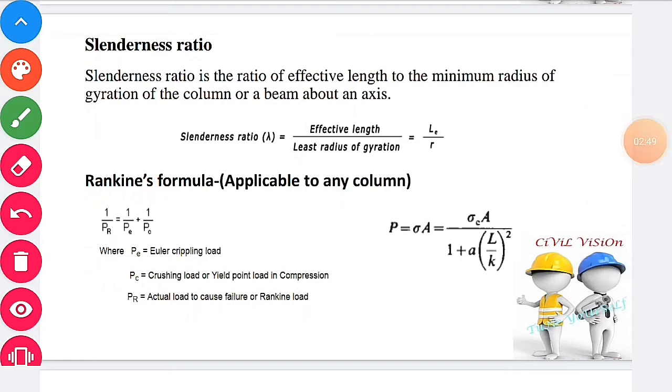Slenderness ratio. It is defined as the ratio of effective length to the minimum radius of gyration of the column. This ratio tells about the tendency of bending of the column or beam about the particular axis. With higher slenderness ratio, the column or beam has higher tendency to buckle or bend about the axis for which the slenderness ratio is calculated. Slenderness ratio equal to effective length divided by least radius of gyration.